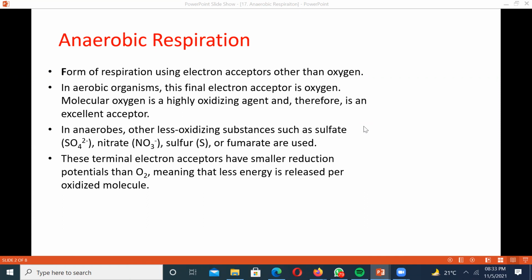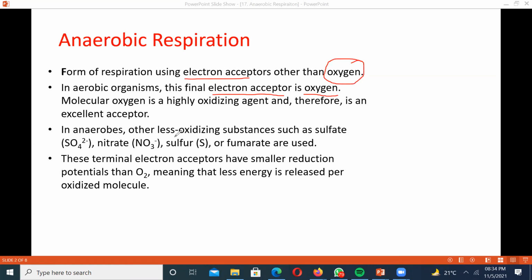In aerobic respiration, the final electron acceptor is always oxygen, right? We have seen now that in aerobic respiration, it is the oxygen in the electron transport system which eventually receives the electrons. That is the final electron acceptor. But in anaerobic respiration, the electron acceptors can be anything other than oxygen, right?